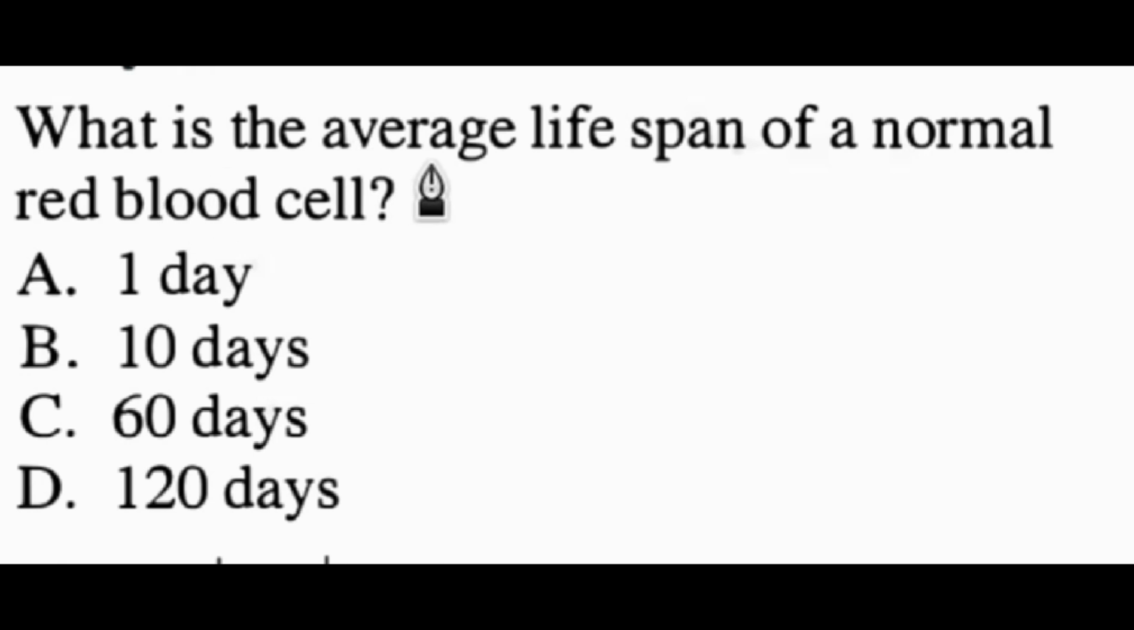What is the average lifespan of the normal red blood cell? D. 120 days. This is a fundamental fact in hematology. Normal red blood cells circulate for about 120 days, or 4 months, before they become old and are removed by the spleen. This is a number you just have to memorize.